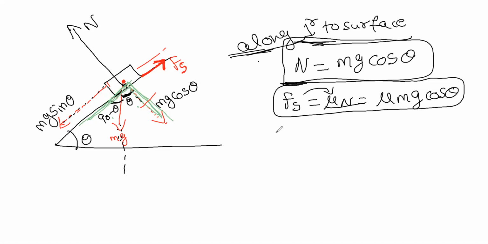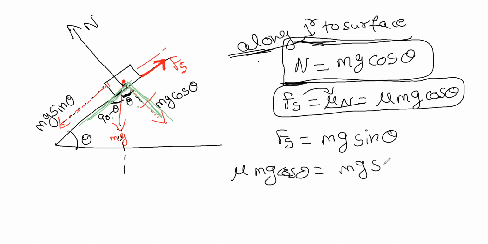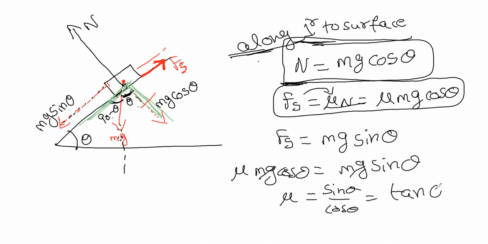Means Fs should be equal to mg sin theta, right? So we have mu mg cos theta equal to mg sin theta. From this we have mu equals sin theta by cos theta, which equals tan theta. So that's why mu is equal to tan theta. We studied this directly previously. This is the actual derivation, how it came.